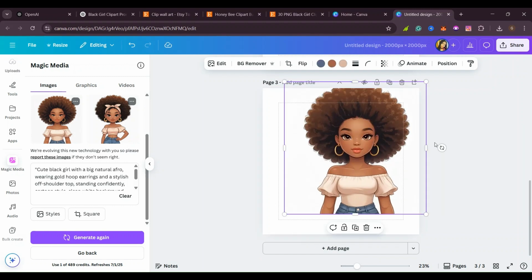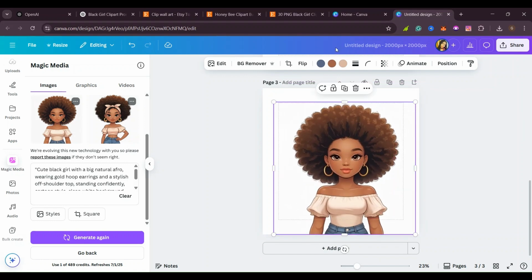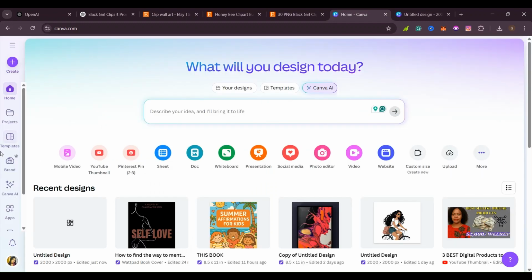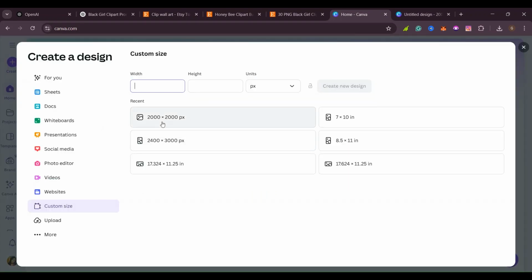So I want to show you how you can come up with this from scratch and how you can download it from Canva and upload it on your shop where you want to sell from. Inside Canva, if you don't know what Canva is, it's a designing platform that you can use to create a lot of things. So we are going to click here on where it says create. And when I click on create, I'm going to go by these measurements here. So I'll click here and it will take me to a board where I'm going to design my clipboard art from. Yes, and it's going to bring a board here for me.